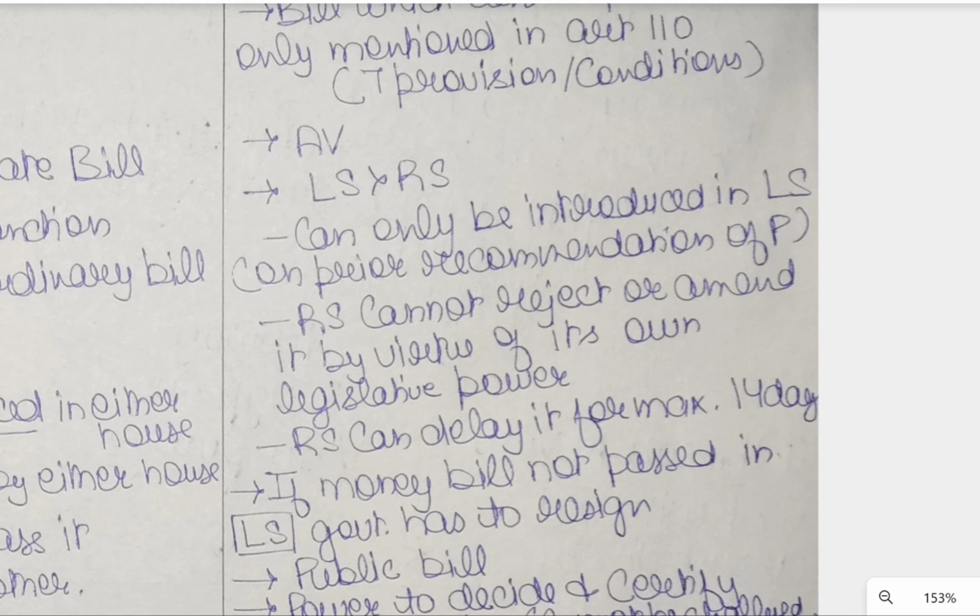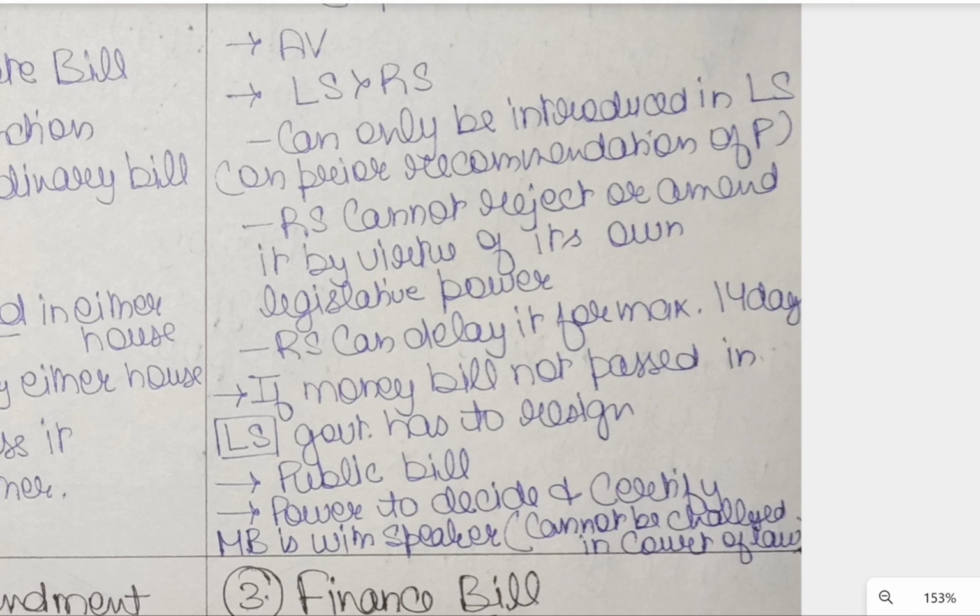Rajya Sabha can only delay it for a maximum of 14 days and cannot reject the bill. So Lok Sabha enjoys wide powers with respect to a money bill in comparison to Rajya Sabha. That is a very important point.